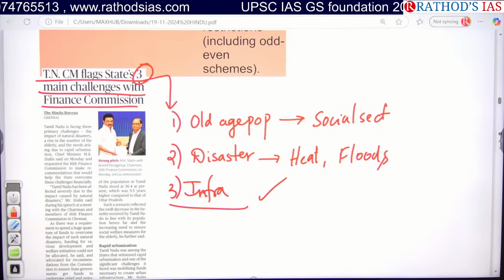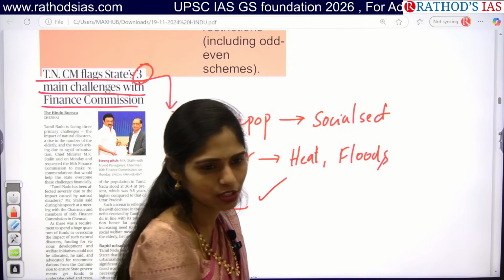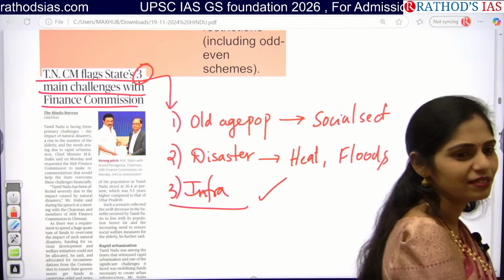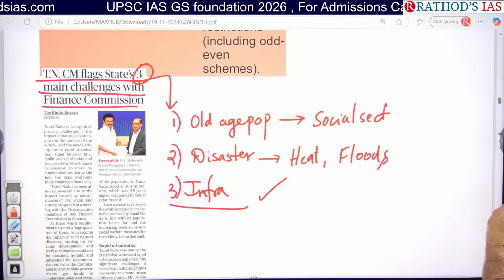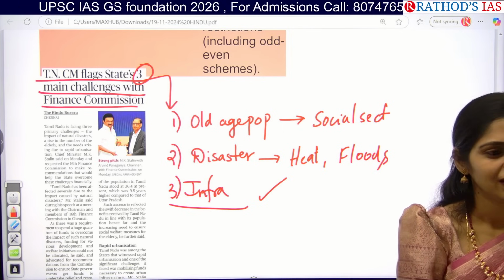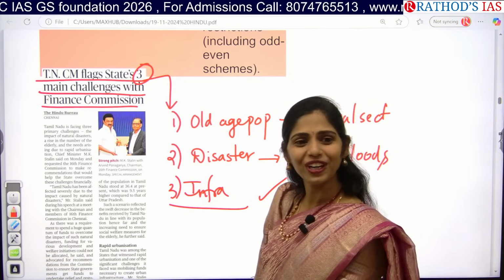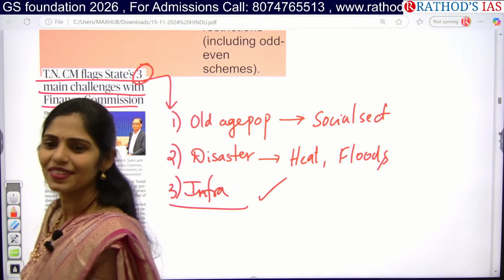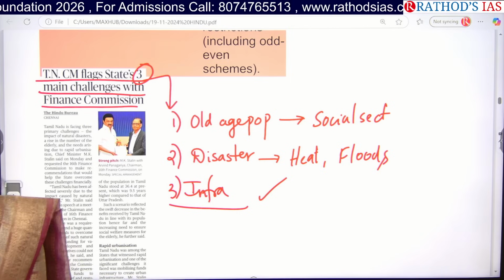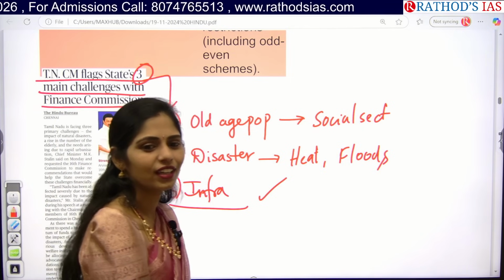Okay, tell me something that you know about the Finance Commission. What do you know about the Finance Commission? Economy is done, polity is done. Come on, guys. Okay, it is a constitutional body. Which article? Yes, very good. 280. Next. Article 280. Next. Appointment by the President. Okay. So what is the mandate of this FC? What will it do?